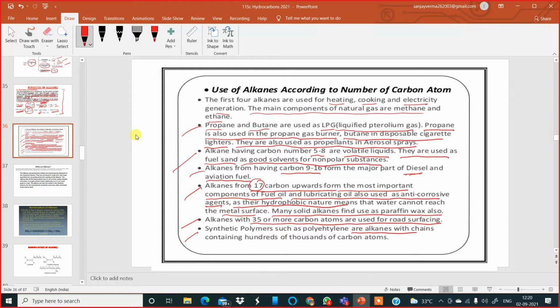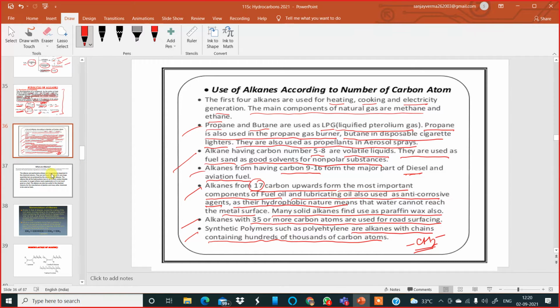They are alkanes with chains containing hundreds of thousands of carbon atoms. So polyethylene has a CH2 linkage, a long chain of CH2. That forms polyethylene. So these were some very important uses of alkanes according to the number of carbon atoms, and please go through it very carefully because you will find questions from here also.